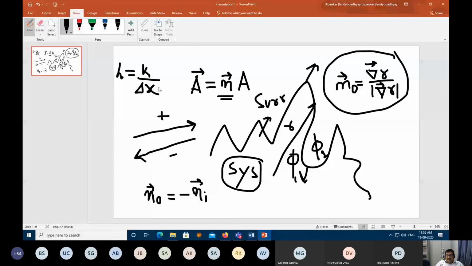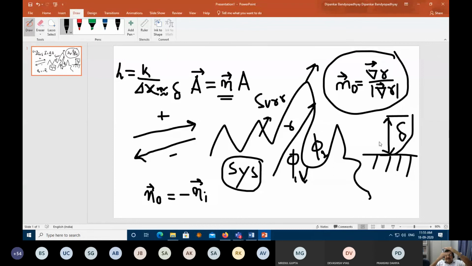Suppose you have a surface, a solid surface, and on top of that you have a liquid. The thickness of the boundary layer around the surface is called delta, which is called the thermal boundary layer. If there is a fluid flow taking place on a surface, there is a thermal boundary layer. As the temperature difference changes, the thickness of this thermal boundary layer changes. Thermal conductivity is not changing.